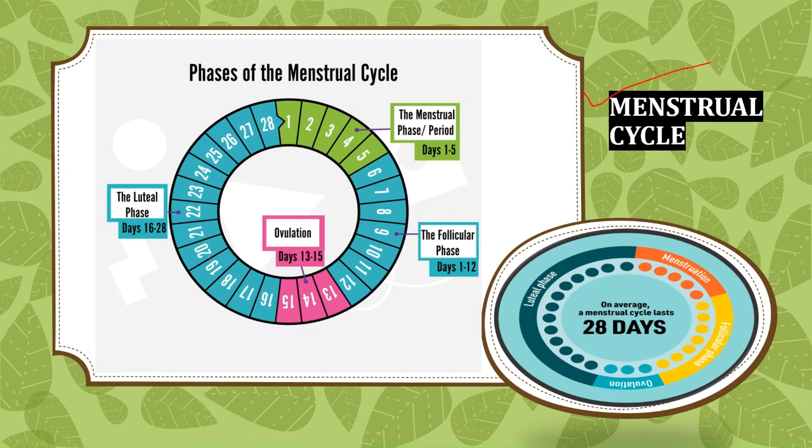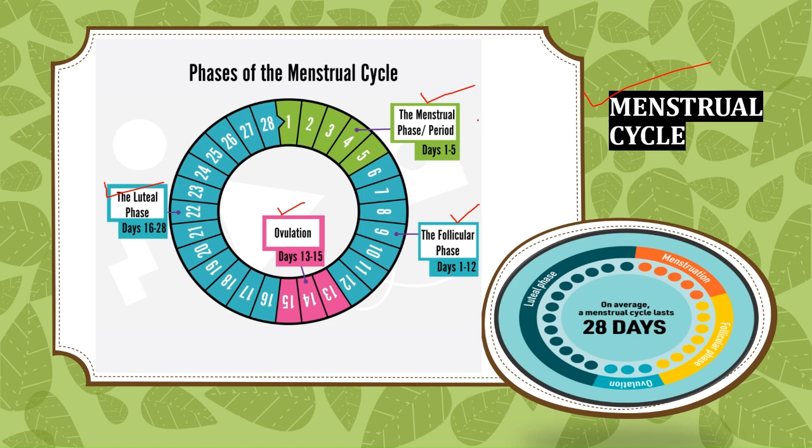So if we talk about the menstrual cycle, it has four phases. That is the menstrual or bleeding phase, this is the first phase. Second is the proliferative phase. Then third is the ovulatory phase. And the last one is the secretory phase. Now, one by one, I will be explaining each and every phase in an elaborated manner.